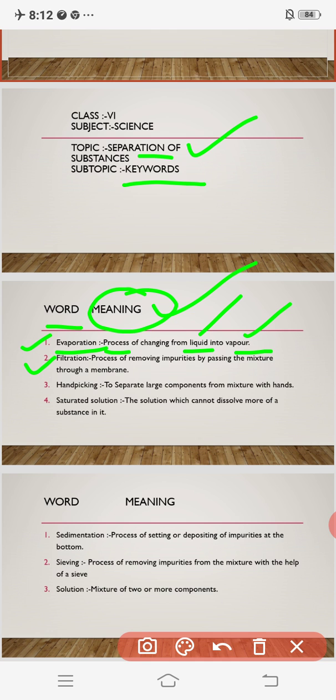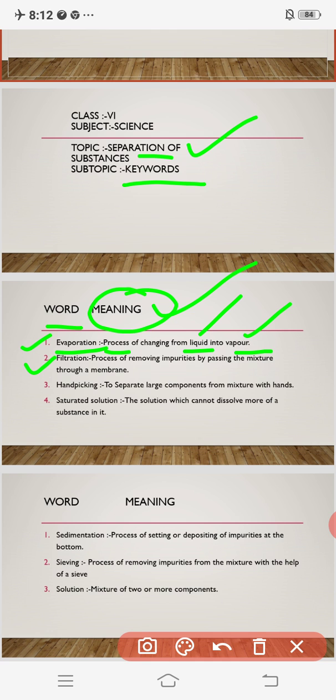Filtered water means we separate all the impurities present in the water, and that process is known as filtration.